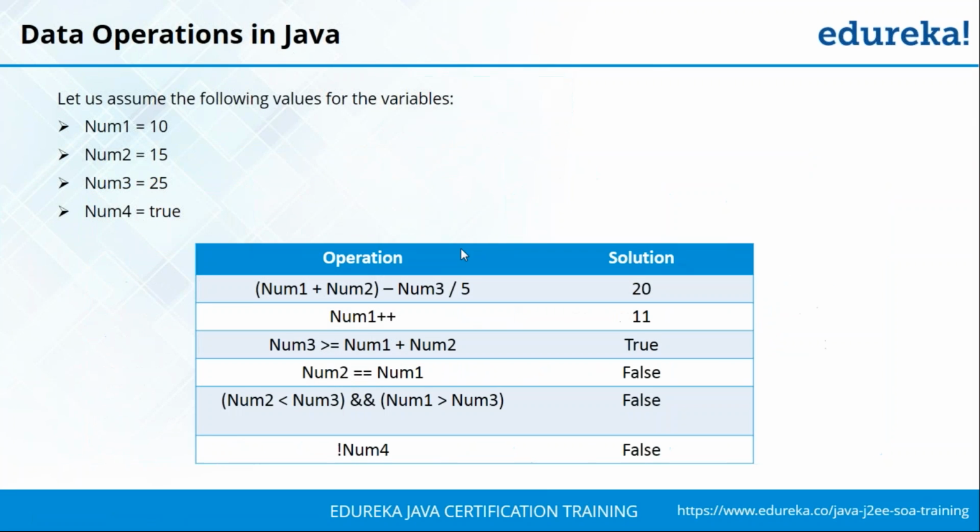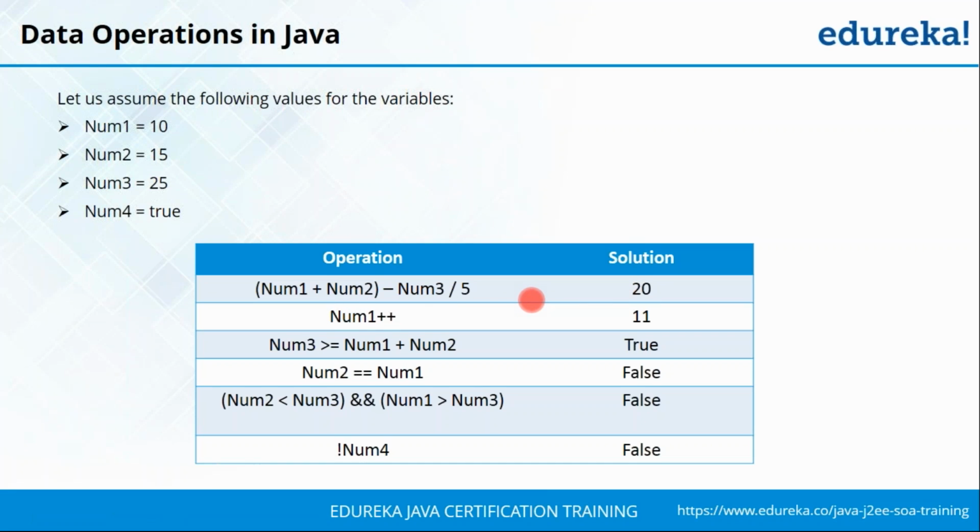Okay, so let me give you an example here. Basically what you're doing is taking 4 different values and correspondingly assigning them an operation. I had told you earlier, equal to is used to assign a specific value to that variable. So this is an assignment operation, which is another operation that you perform in Java. So I'm assigning num1 to be 10, num2 to be 15, and num3 to be 25. Before you compute the value, there is a BODMAS rule that you follow.